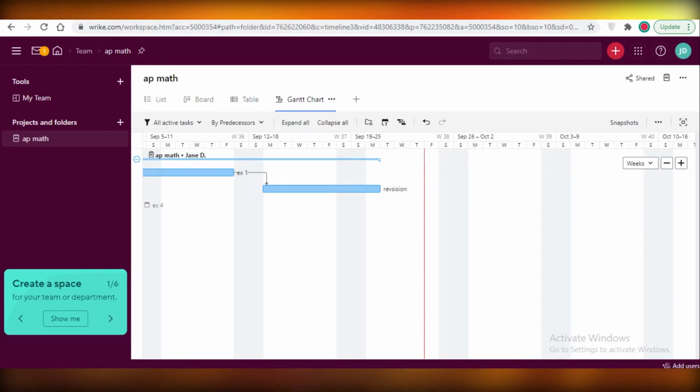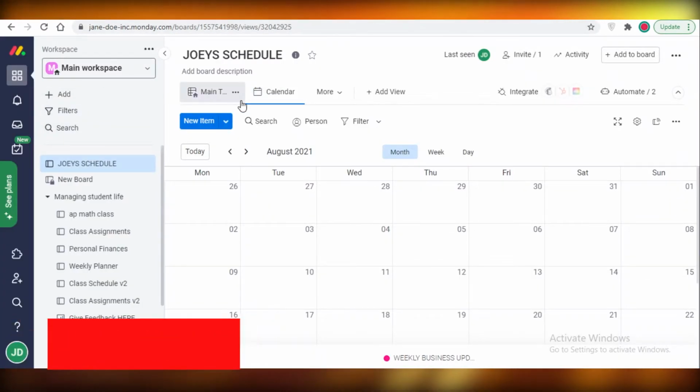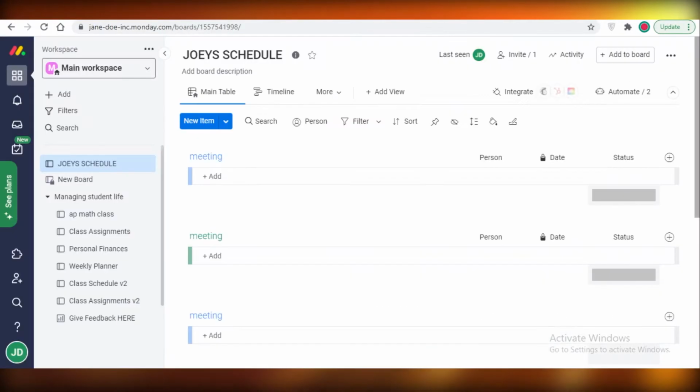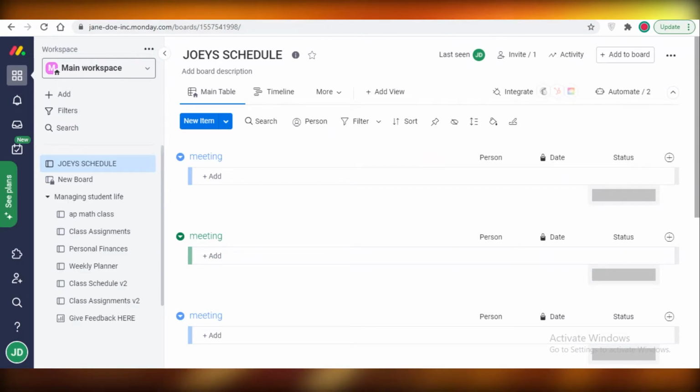Now moving on to our second platform, which is Monday.com. Monday.com is a lot more colorful than Wrike, and I must say Wrike can seem a bit more mature when compared to Monday.com or Asana, because Asana and Monday are very colorful and bright platforms. This is a basic workspace on Monday.com. So you can see you have different sections, and within these sections you can add your tasks.